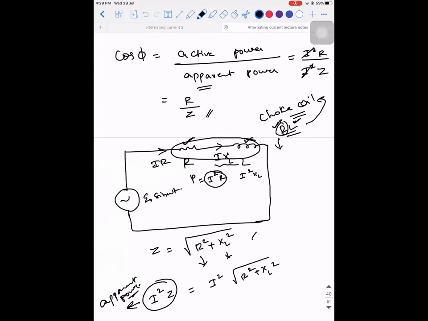So what does R stand for? The resistance divided by the impedance. But what is cos phi according to us? The cosine of the phase difference from the impedance triangle is what is called the power factor. Right? Are you able to follow till this point? Yes or no? Is it clear? So there are two formulae for cos phi. What are those?